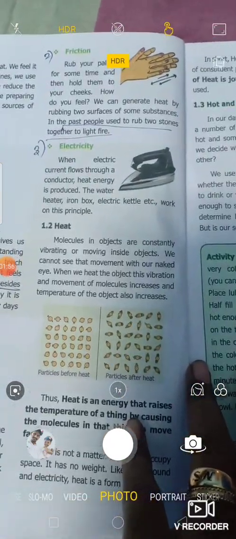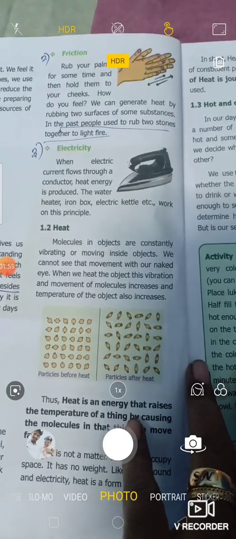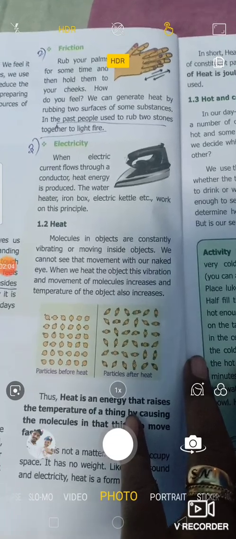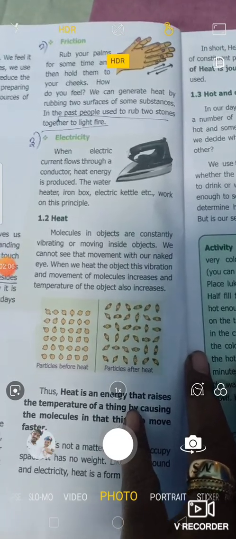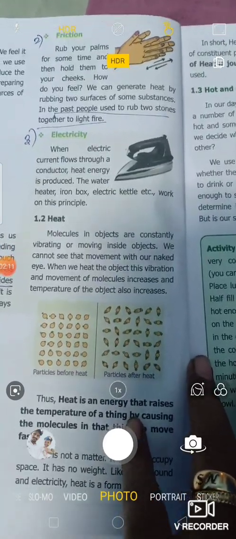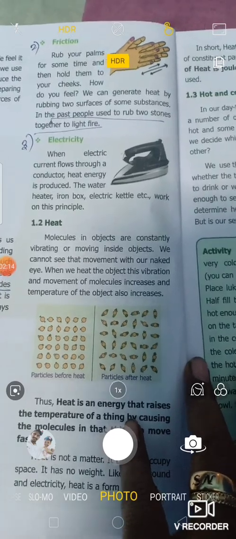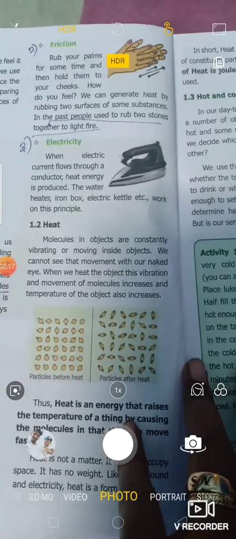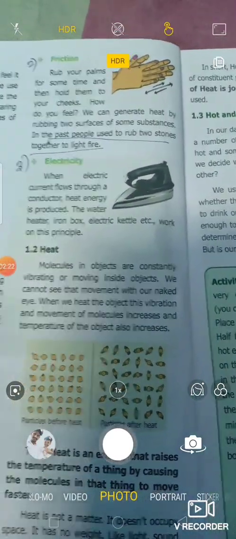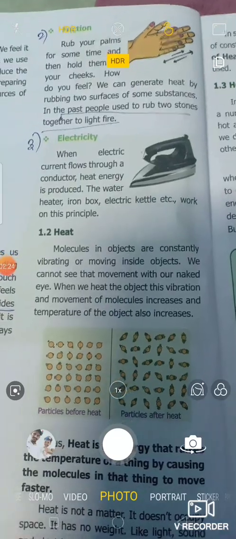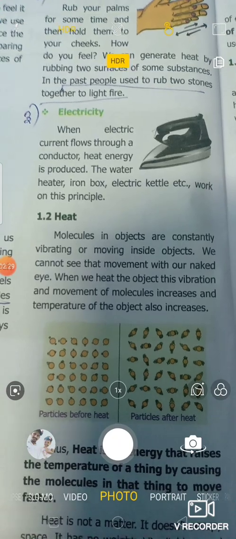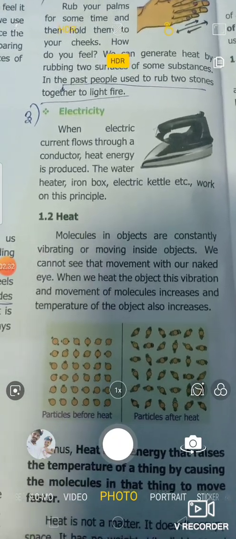Next, friction. Rub your palms for some time and then hold them to your cheeks. How do you feel? We can generate heat by rubbing two surfaces of the same substance. In the past, people produced heat using the friction of two stones together. They rub the two stones together to light fire. Electricity. When electric current flows through a conductor, heat energy is produced. The water heater, iron box, electric kettle, etc. work on this principle.